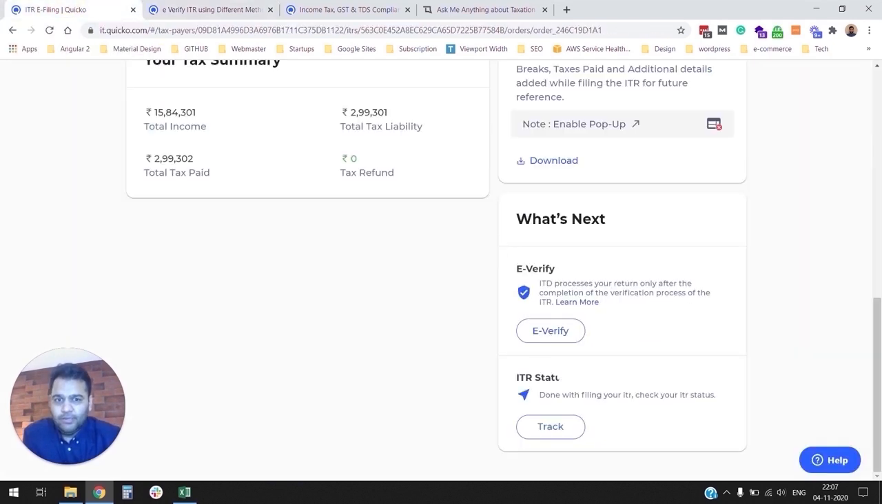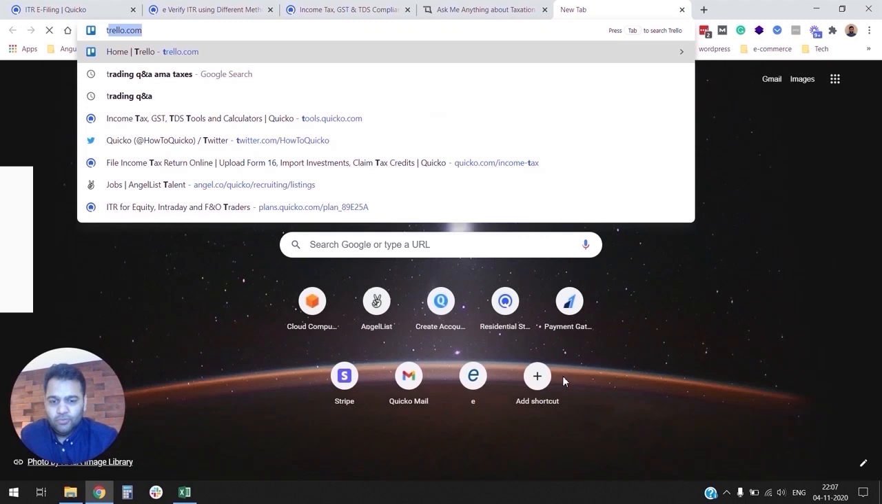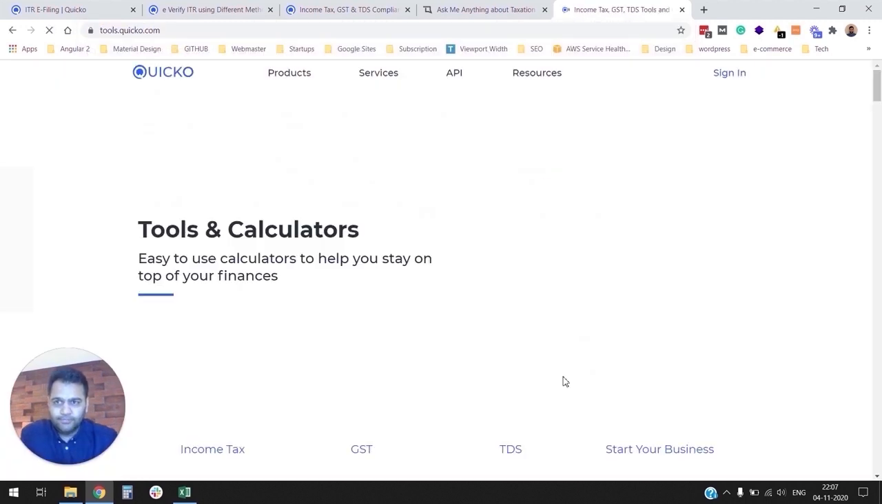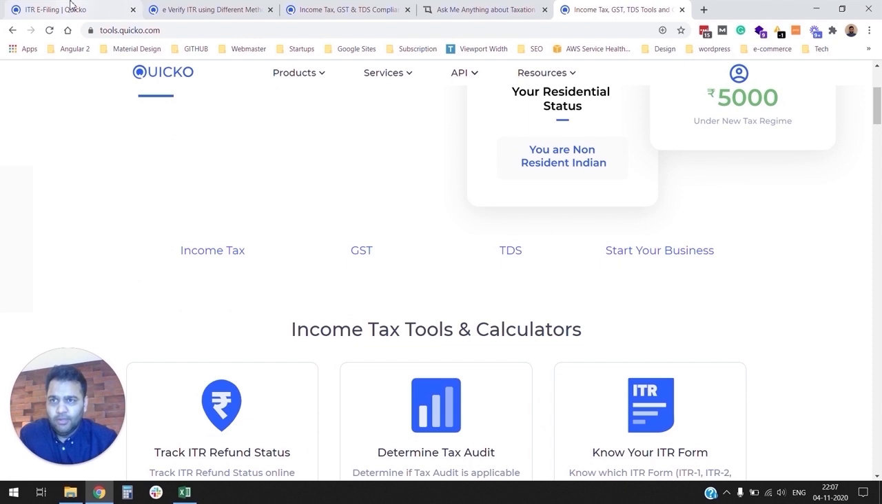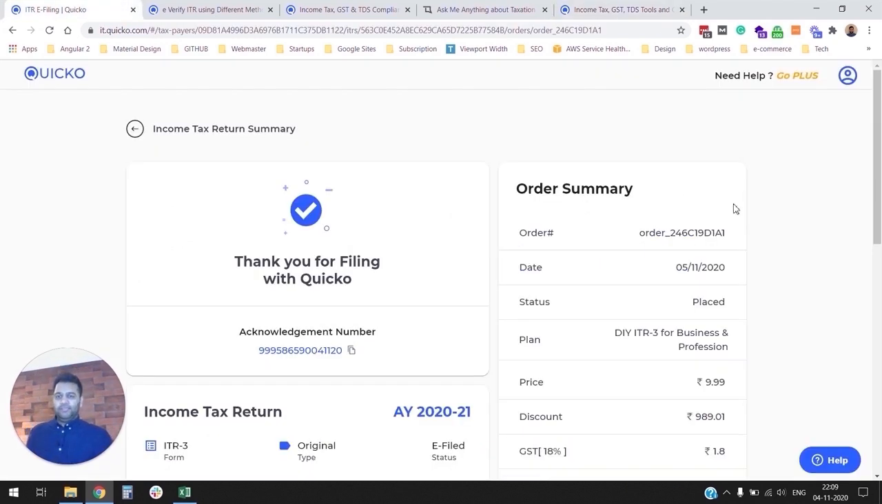Let's go back here. Quicko also has a lot of nice tools that you could use to track your income tax return status or to track your income tax refund. So make sure you check out tools.quicko.com where we have ton of great tools that you can explore. That's it, folks. That's how easy it is to file your income tax return using Quicko.